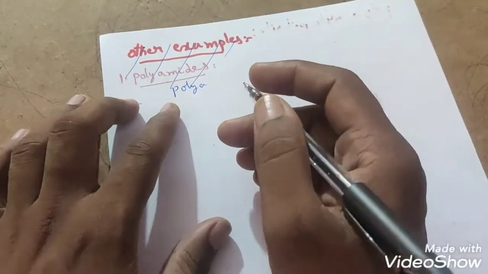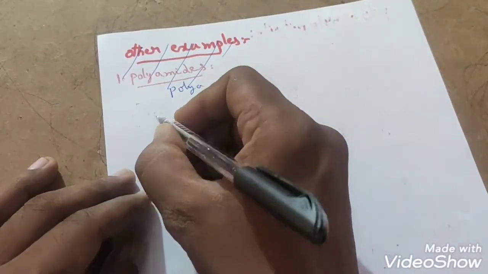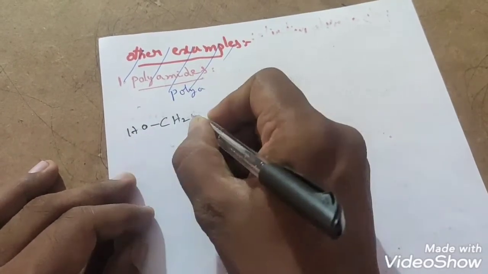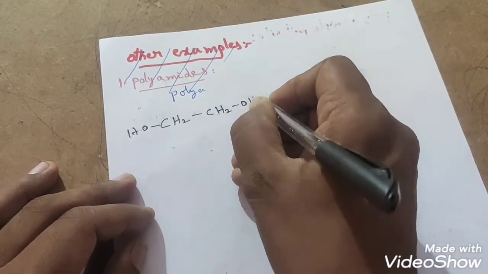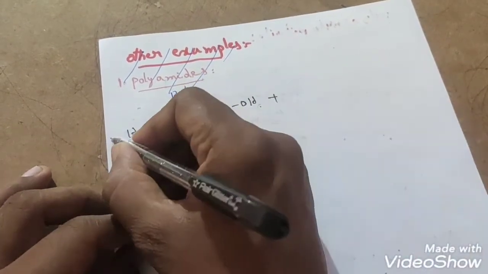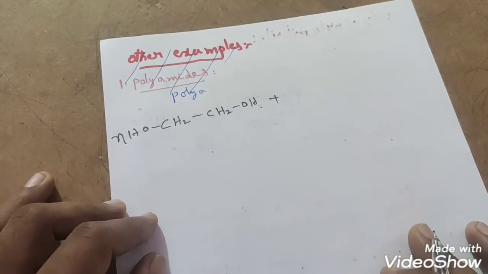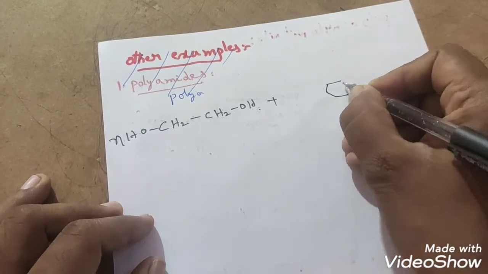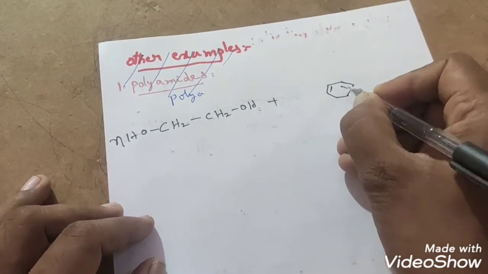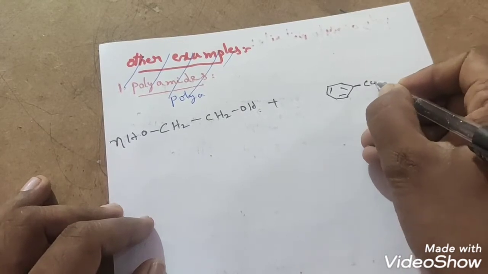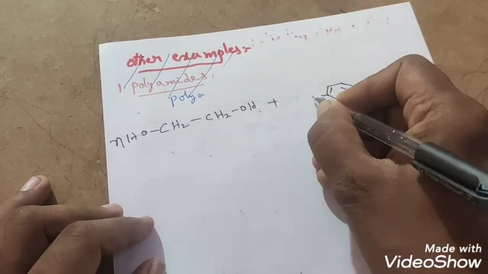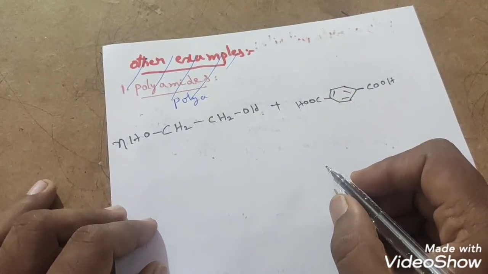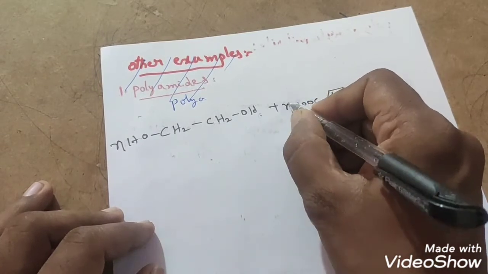Let us take the ethylene glycol formula, which everybody knows, students. CH2OH, CH2OH, right? Ethylene glycol. n moles of ethylene glycol combine with n moles of terephthalic acid. What is the formula of terephthalic acid? It is benzene 1,4 dicarboxylic acid. This is benzene 1,4 dicarboxylic acid. I have taken n moles.